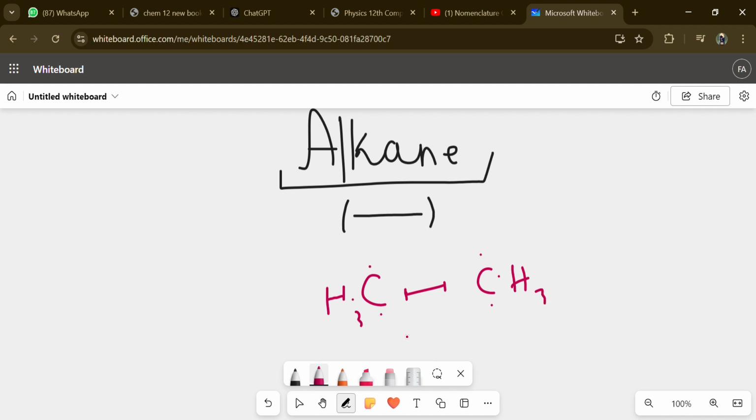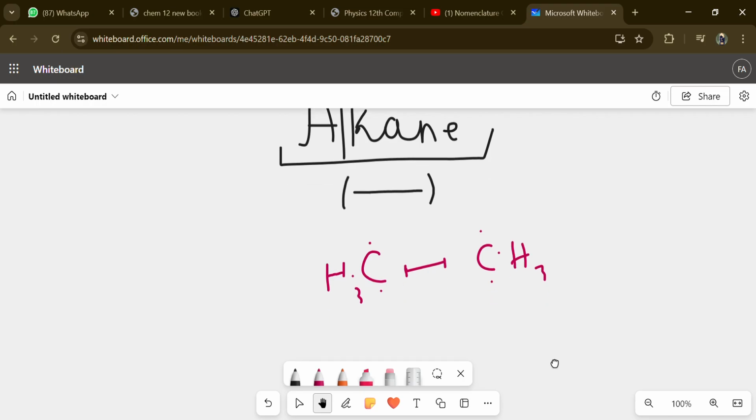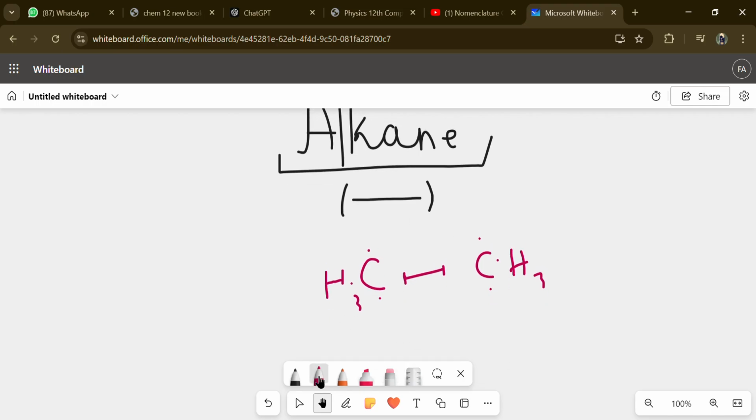Now, combinedly, this situation is basically the situation of eth. First, we'll write the eth. Then, look into the situation: is there any double bond, any single bond, or any triple bond? Here, the single bond is taking place, so we'll simply write the ane. That showcases that this is a single bond system. So this would be the ethane. This is the formation of the ethane.